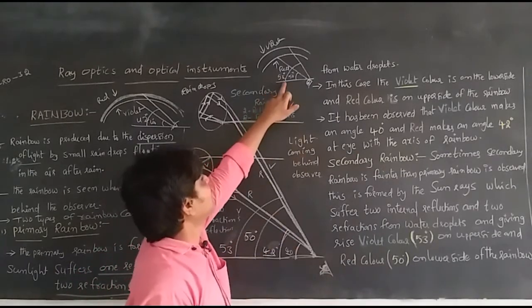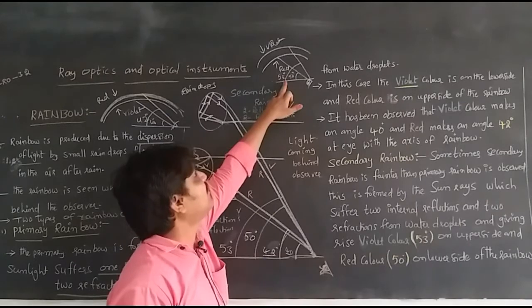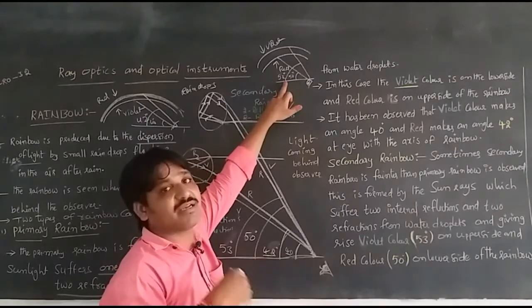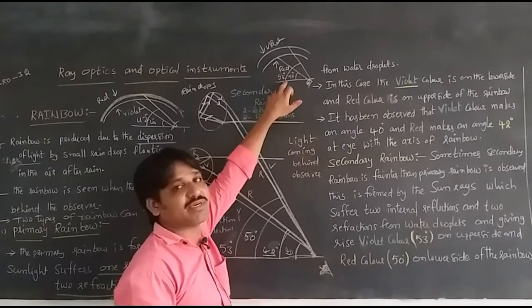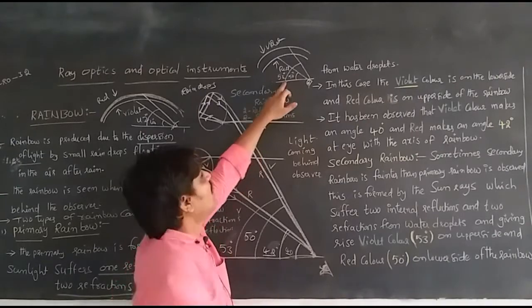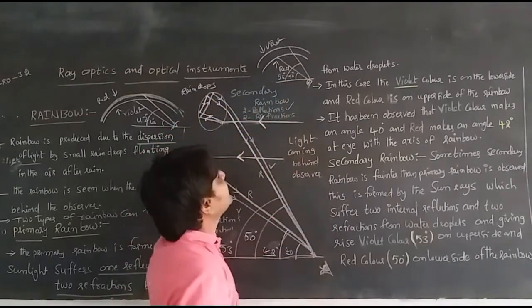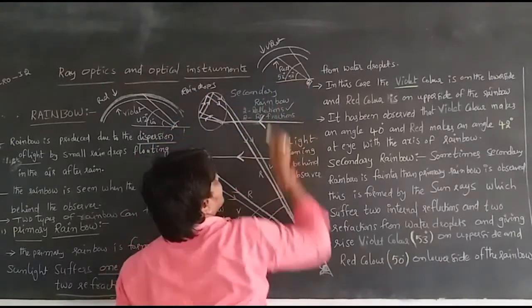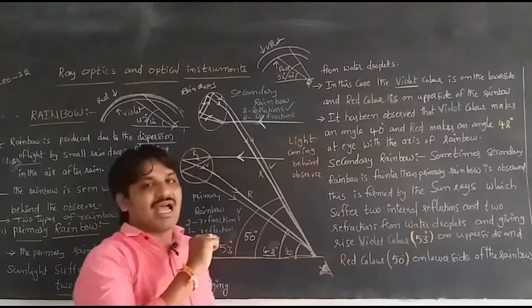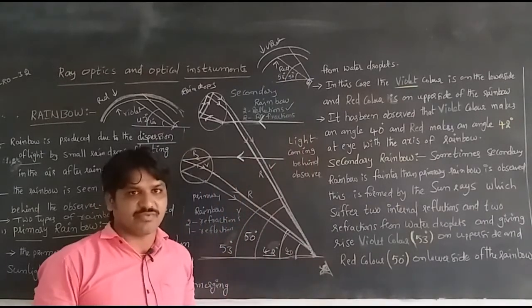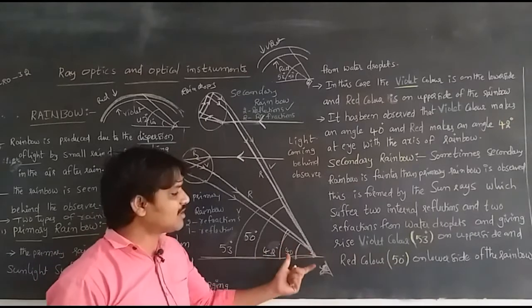Here, the violet color on the upper side of the secondary rainbow makes an angle of 53 degrees, and the red color makes an angle of 50 degrees with the axis of our eye with the rainbow. This is about a rainbow.